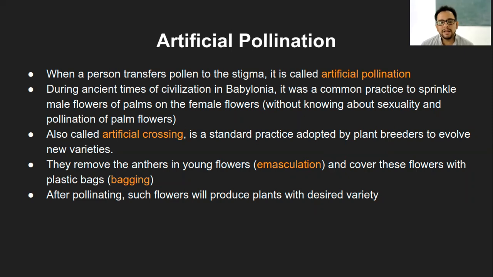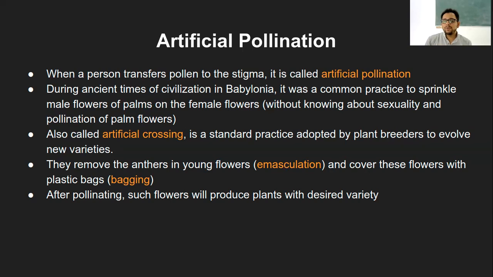So there is a very interesting experiment which was done by Gregor Johann Mendel. Mendel is considered the father of genetics in biology, because after his studies, people started studying a lot of genetics. That was, I guess, in the 1860s. Around 1860, he studied all those genetic characteristics, and that's why he is considered the father of genetics.